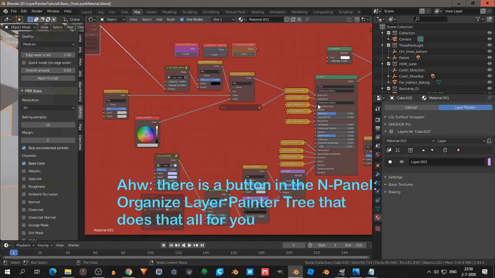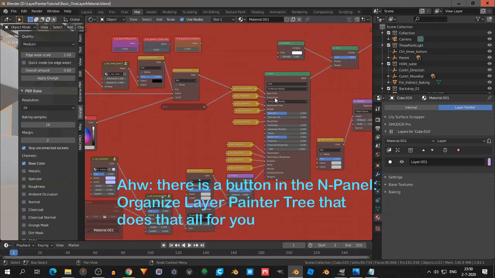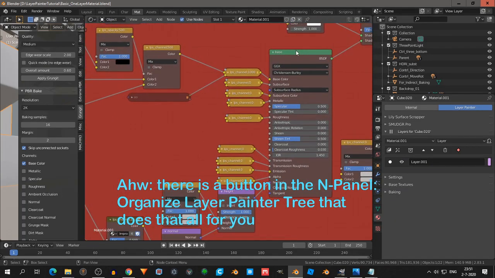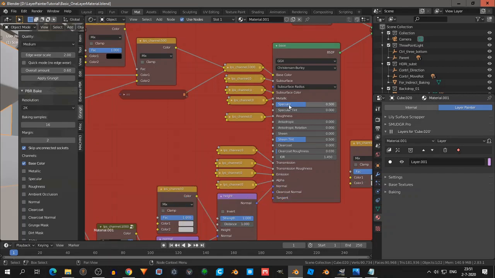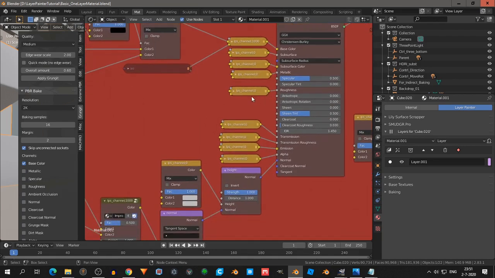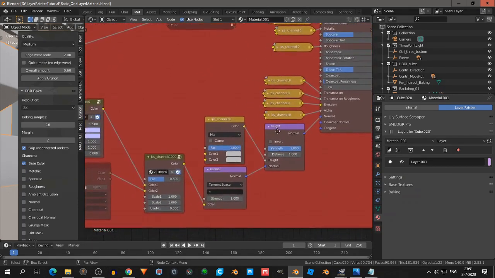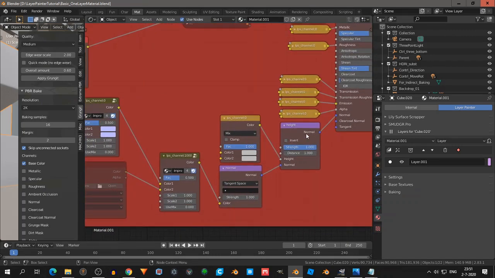So this is the very basic setup. You have here a principled shader, and these are now the channels. Channels for base color, that is albedo, subsurface, and you see indeed the specular is not used. And then roughness, transmission, and then you can mix the normals.